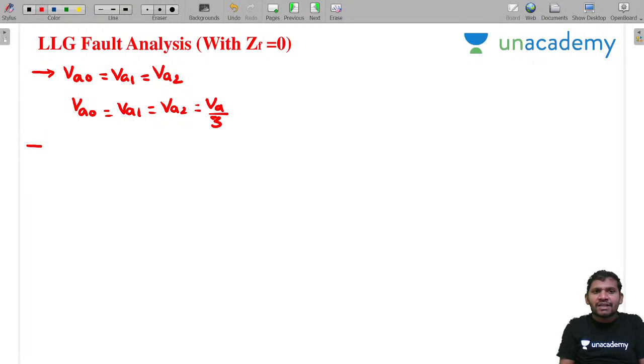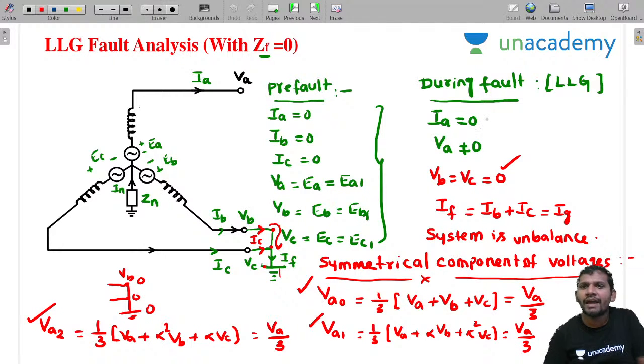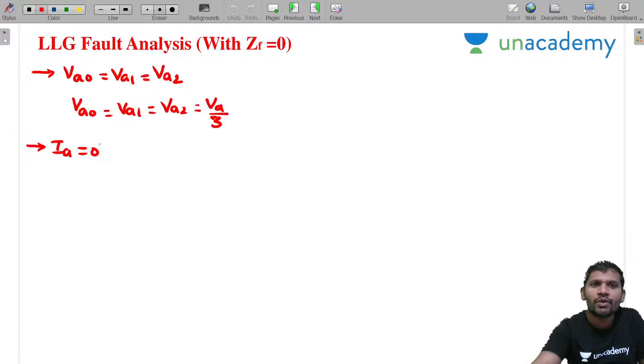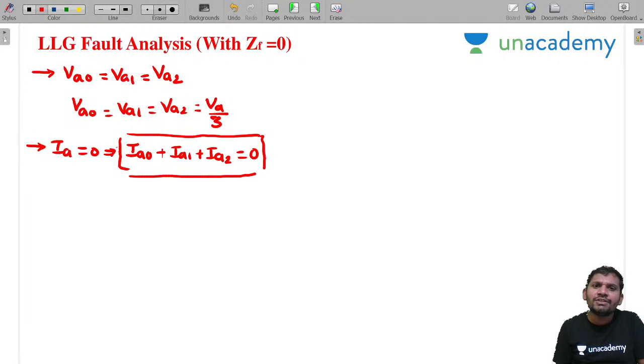One more observation, with respect to sequence current. What is IA? IA is 0. Please concentrate, students. If IA is 0, what is the condition? We know this in symmetrical components: IA0 plus IA1 plus IA2 is equal to 0, because IA equal to 0. Remember these conditions for LLG fault.